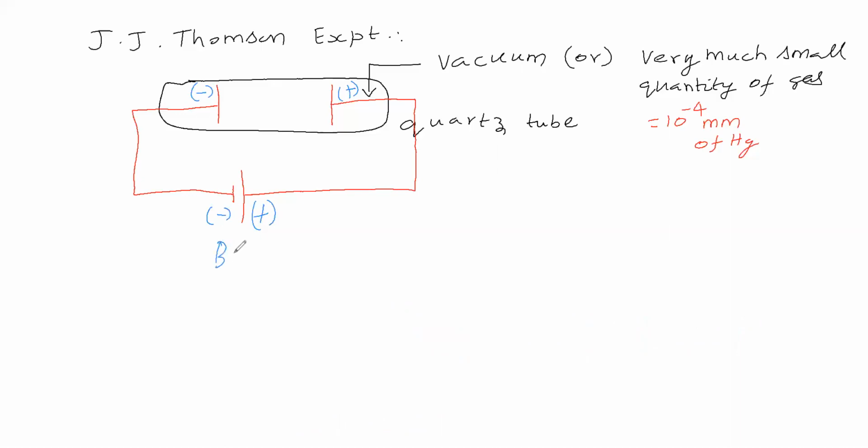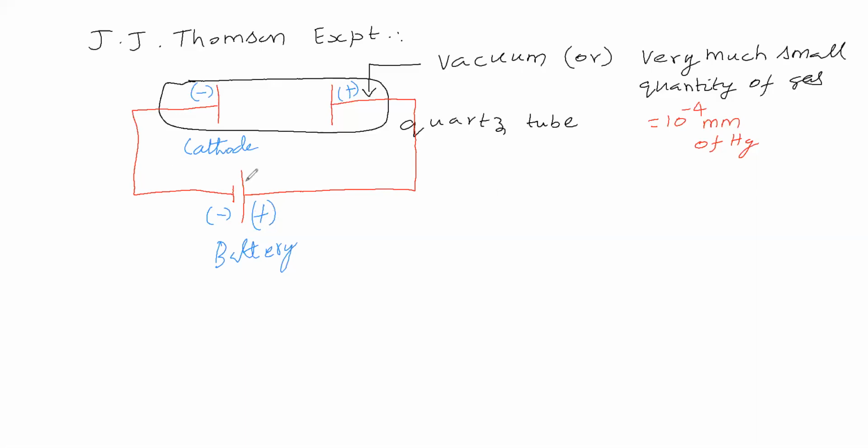In this battery, the negative pole is connected to this metal plate, so this metal plate gets a negative charge. The plate having negative charge is named the cathode.